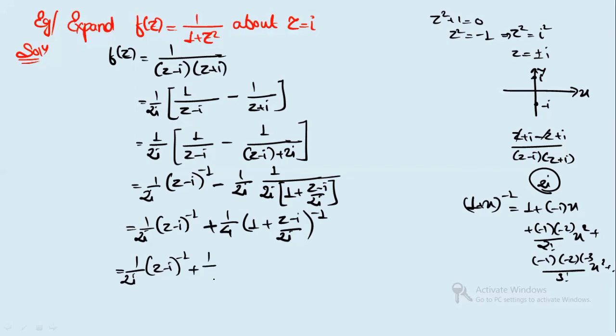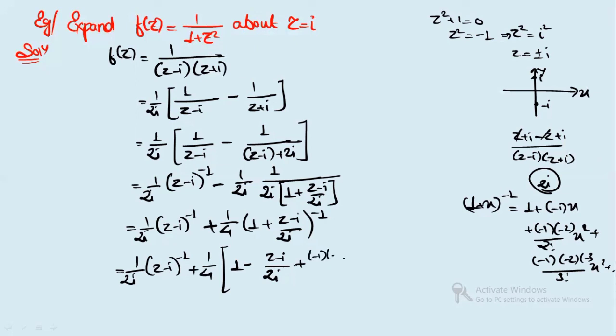So I will write here 1/4 times, this will give you 1, minus (z-i)/(2i), this term, because this is minus 1, so I've written minus 1. Plus is there, power is minus 1. Similarly, again I will write here plus (-1)(-2).